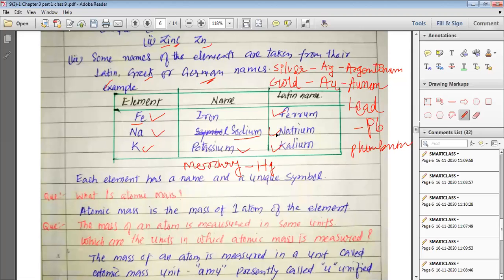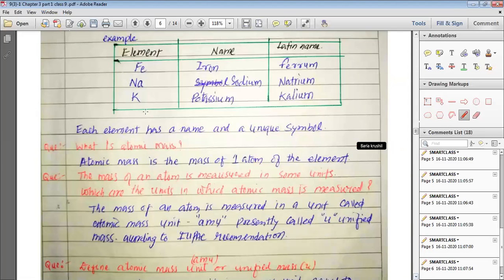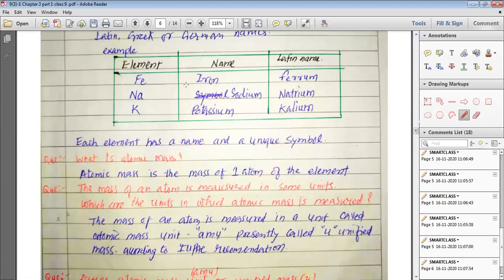So please remember, my dear students, that there are a good number of elements where we take their symbol from other languages like German, Latin or Greek names.